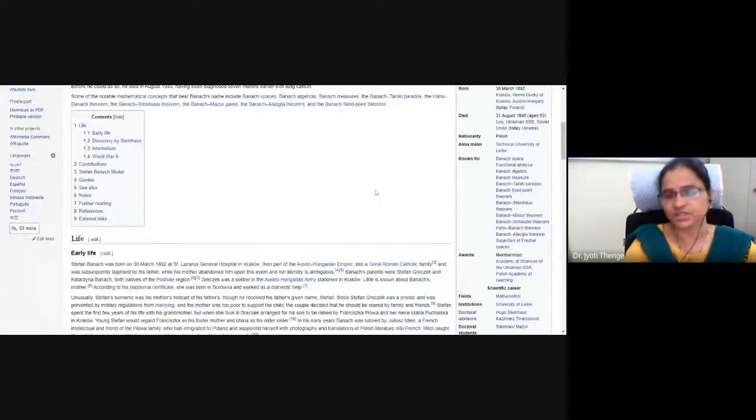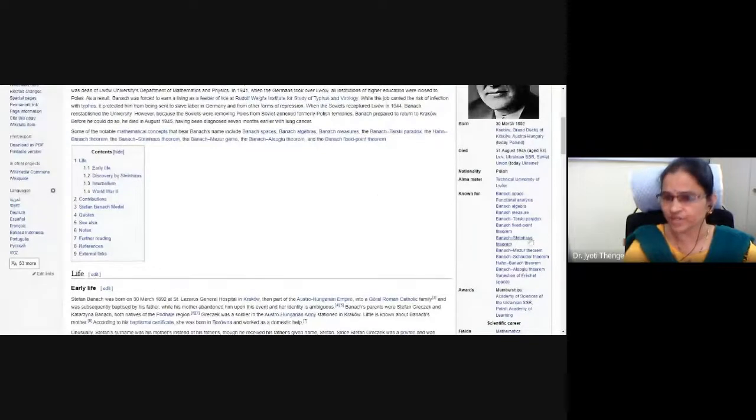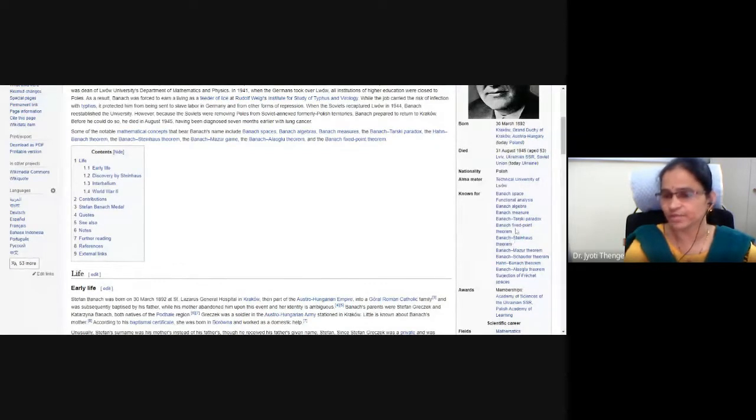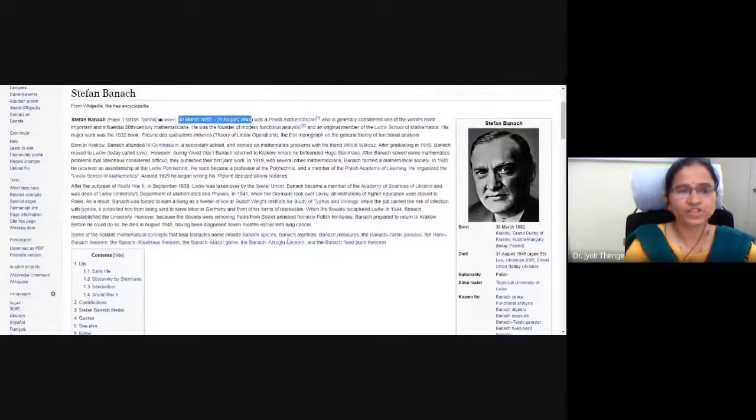He is the first person who has given the concept of functional analysis. There are a few important theorems in Banach spaces. Some of the theorems are there for our syllabus also. For our syllabus, we have the Banach fixed point theorem, the Banach-Steinhaus theorem, and the Hahn-Banach theorem, and some of the important theorems we are going to study in our paper of functional analysis.